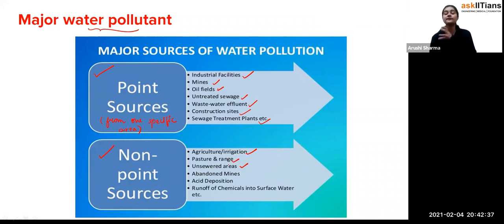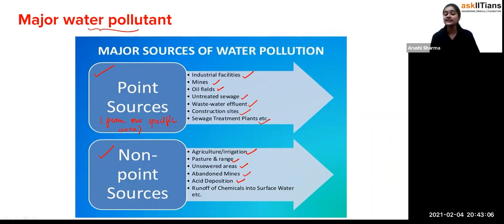So what will happen if there are sewers? The wastewater which is coming out of our houses or offices passes through the sewers to some specific area. But if there are no sewers, you can imagine that the wastewater coming out from our houses can go anywhere. It is not going to any one specific area, so it can mix with any river, any lake. So that's how you can understand unsewered areas.